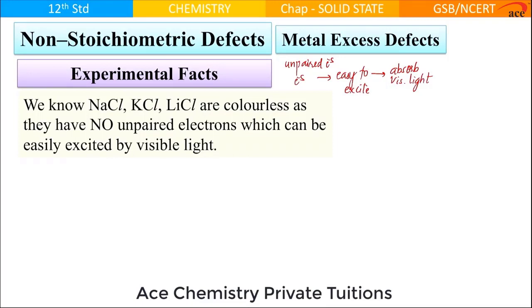But we are aware that if you take the example of NaCl, then this is like neon and this is like argon. So they do not have unpaired electrons or electrons easy to excite. Therefore NaCl, KCl and lithium chloride crystals are always colorless, or you see them as white. But